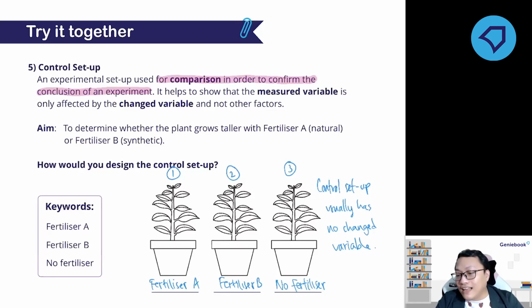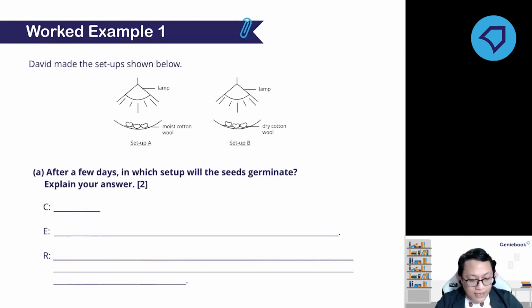Okay, another question. But I think I'll save this question for next week. Let us just proceed to our question. So this is worked example 1. So what is the claim? What is the claim for this?